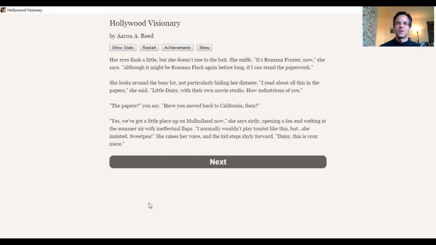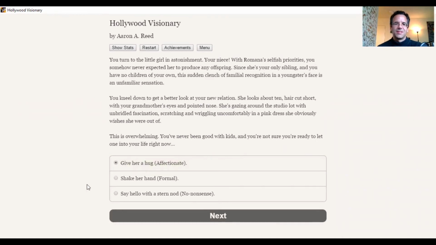And it looks like we are in California, so we know where we are. We're in Los Angeles, and Romana's got a place up on Mulholland. That's Mulholland Drive, and has a child with her, a niece. Should we be no nonsense about this, or be formal? I don't know what the wrong choice here would be for our character who's kind of awful.